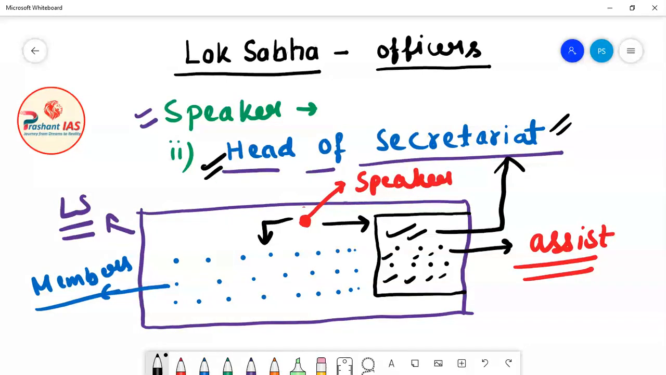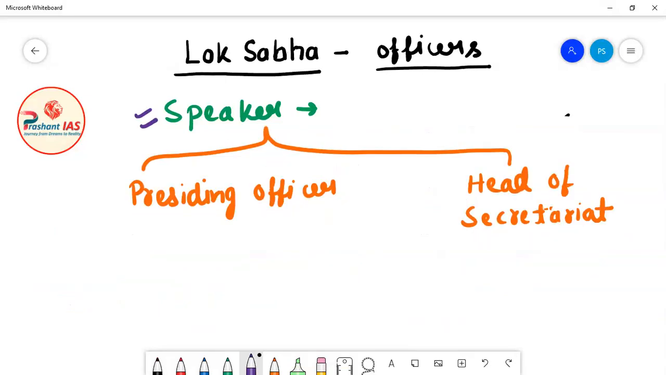So the Speaker of Lok Sabha acts as the head of this secretariat which is attached to Lok Sabha. Now friends, here you have to remember one thing: when the Speaker of Lok Sabha acts as the presiding officer of Lok Sabha, at that point of time he is not answerable to the court of law.